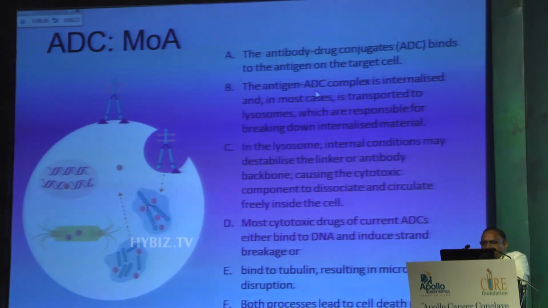In the lysosome, internal conditions may destabilize the linker or antibody backbone, causing the cytotoxic component to dissociate and circulate freely inside the cell. Most cytotoxic drugs of current ADCs either bind to DNA and induce strand breakage or bind to tubulin, resulting in microtubular disruption. Both processes lead to cell death, that is apoptosis.